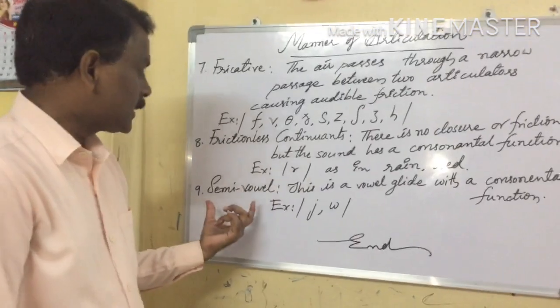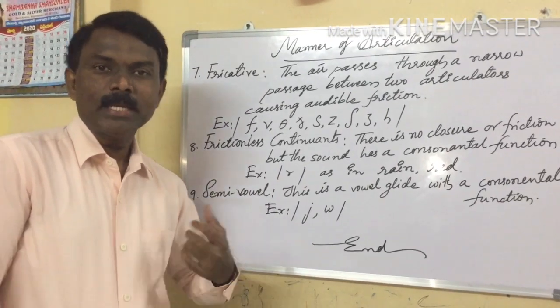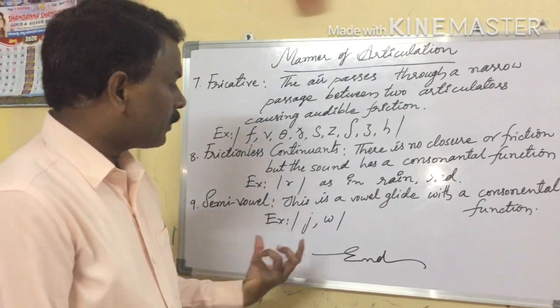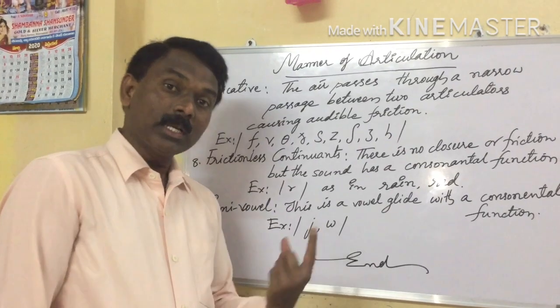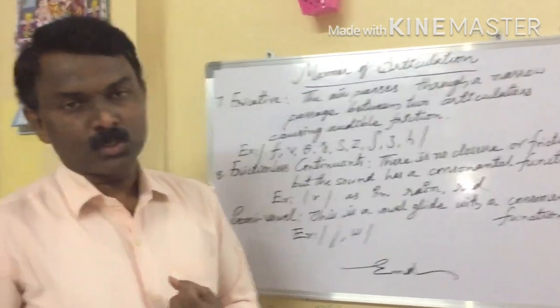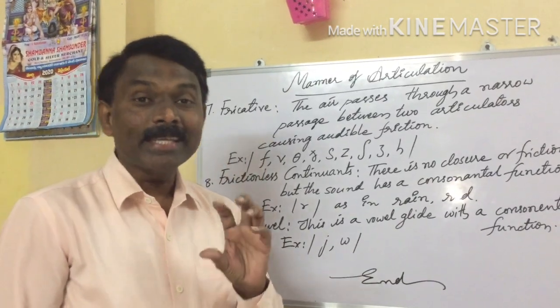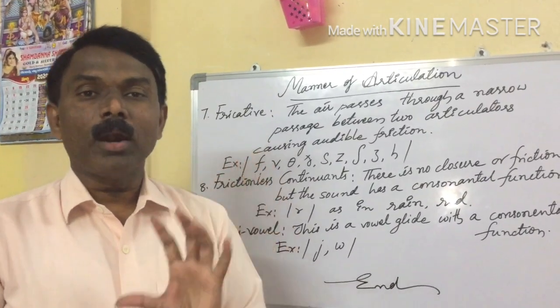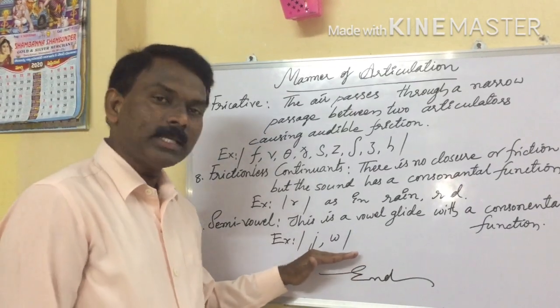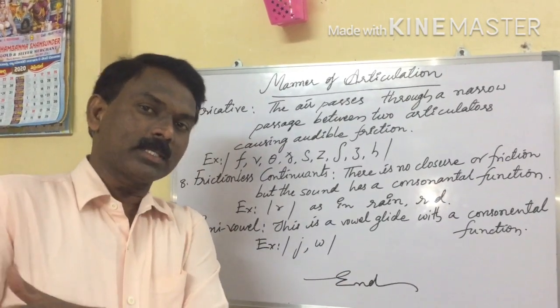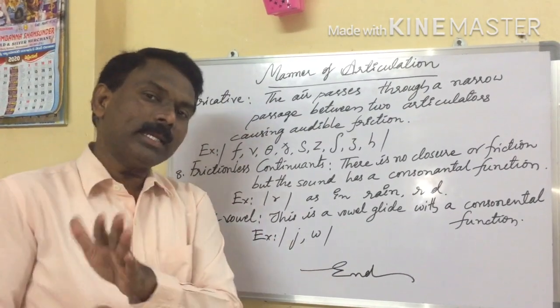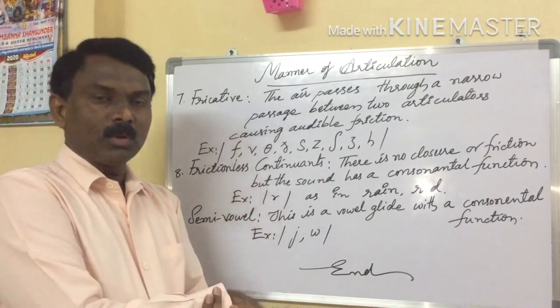And next one, semi-vowel. So commonly we see these two sounds in consonants also. Ya and wa. These two sounds we see in the consonants list. But these two sounds again are considered semi-vowels.